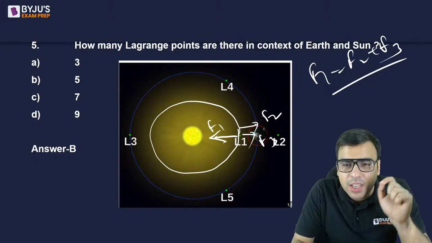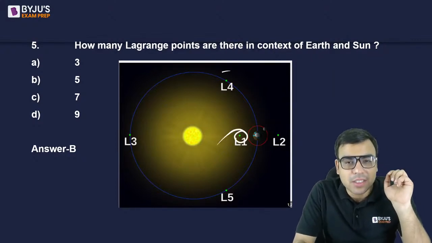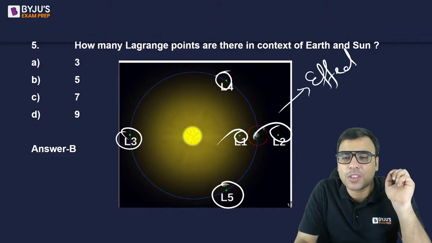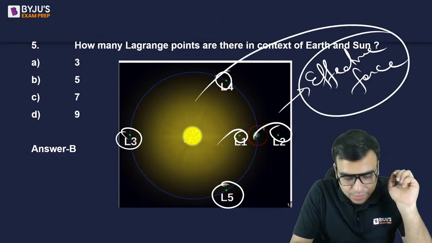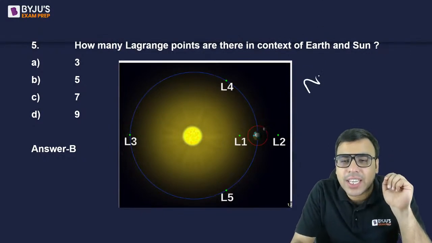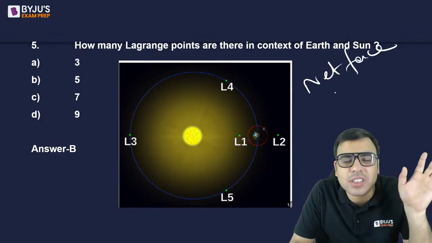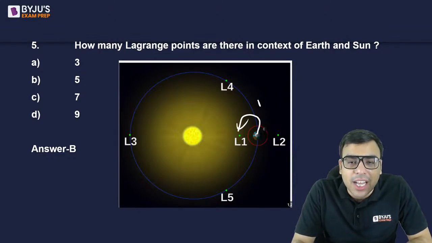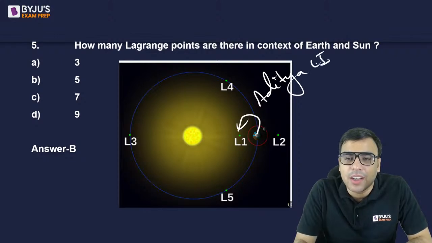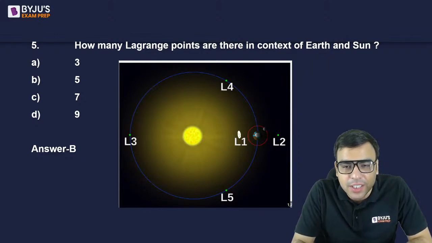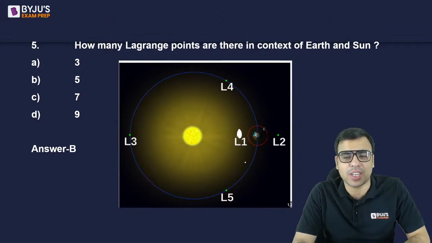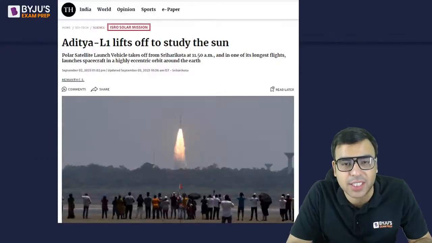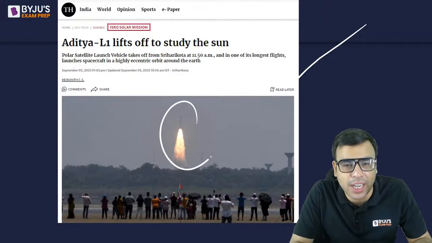I mean to say that the effective force on this position is 0. So the effective force, or net force, is 0. That is the main idea. All the forces get cancelled out. Now from Earth we have sent the Aditya L1 mission. It will go and get stationed at L1, and from there it will be rotating somewhere here, a small revolution and all, and it will be doing research. So in total we have 5 Lagrange points. This was very much in the news, Aditya L1 and all.